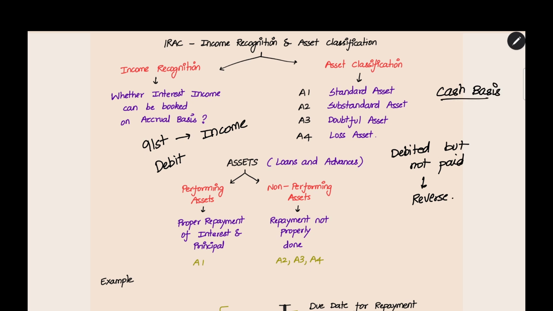Earlier, when the payment was due, they would recognize the income. But if it is an NPA, there is a problem in the chances of recovery. So now you should not record the income. Now what you have to do is record only when the repayment is received in cash or in the bank account. In some way or the other, the amount has to come to the bank. Only then they will record the income. Whether interest or principal repayment, they will record it only when they receive it. It will not be recorded on an accrual basis. This is the importance of NPA classification.